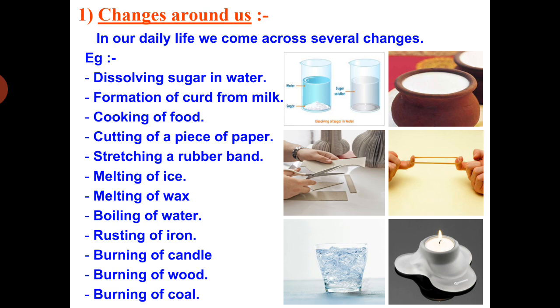Third example, you can take cooking of food. What happens when you cook the food? Is it a physical change or chemical change? During cooking, what happens? Cooking at high temperature, you are adding salt, you are adding butter, you are adding oil and various spices. There is a change in the chemical composition of the food. So, it is a chemical change. Remember, cooking of food is a chemical change.